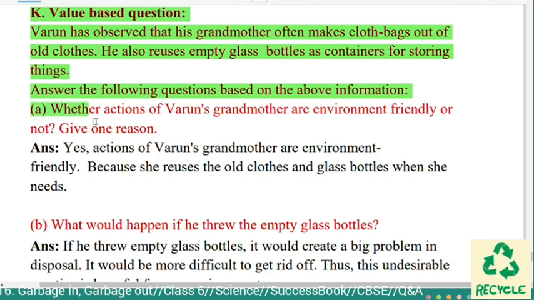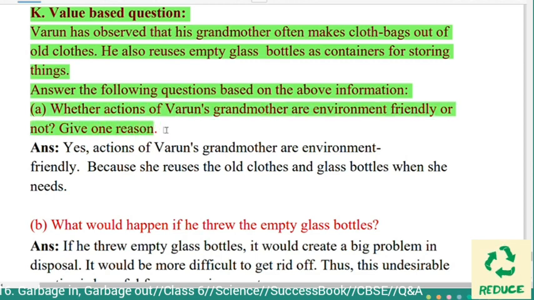First question, whether actions of Varun's grandmother are environment friendly or not? Give one reason. Answer, yes. Actions of Varun's grandmother are environment friendly because she uses the old clothes and glass bottles when she needs.